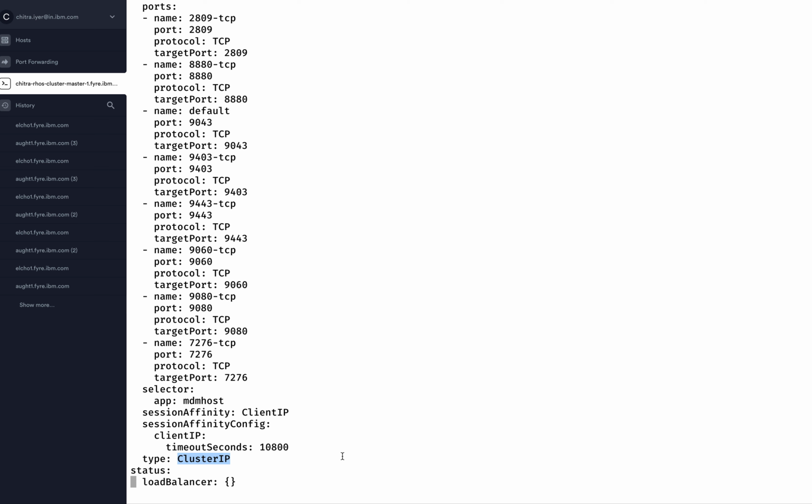So when we say cluster IP, it means that this service is available only to the pods and all other resources that are present within this specific OpenShift cluster. It is not available outside of this cluster. There is another type which is frequently used, which is node port.